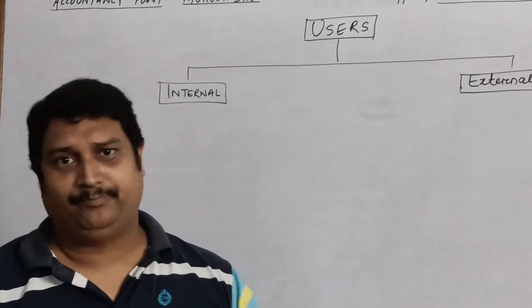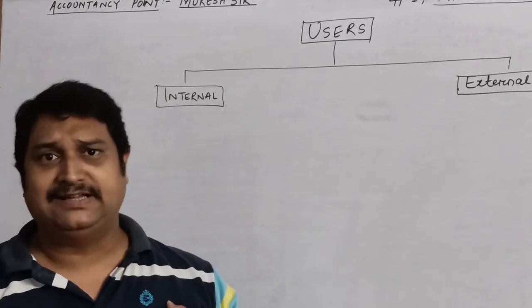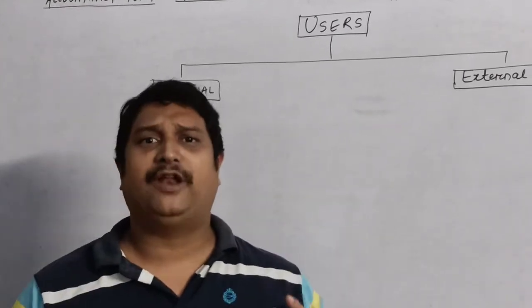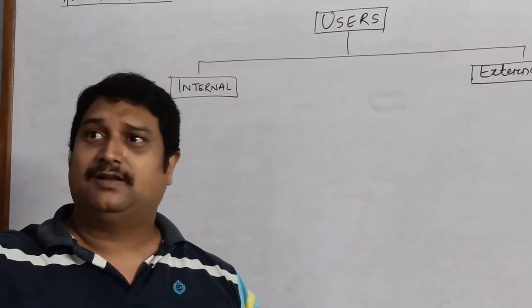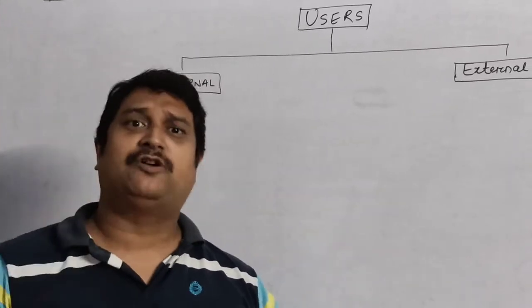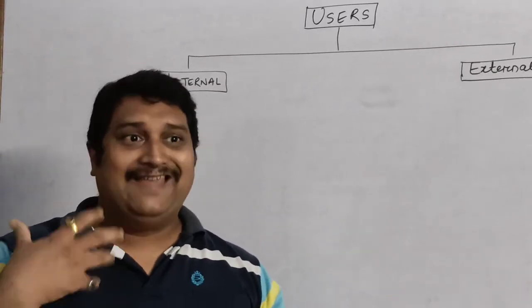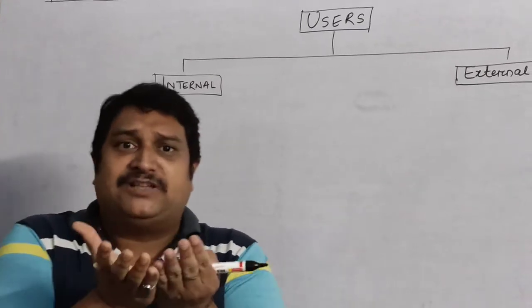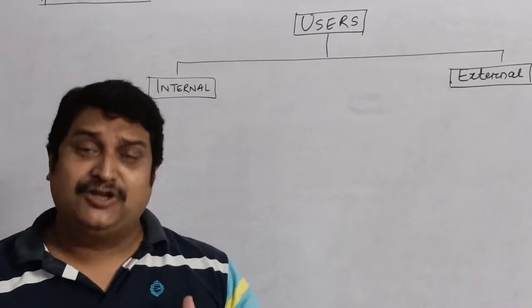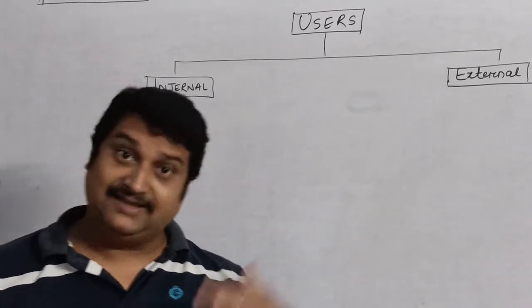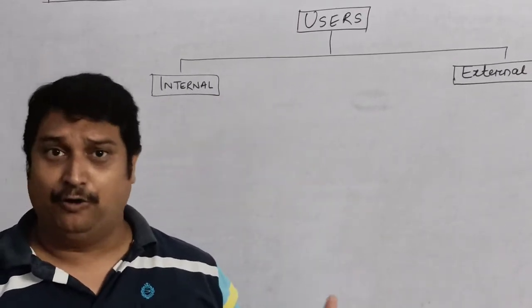The question is why? Suppose I have a business and I am maintaining my books of records according to my own convenience. So what will happen? If somebody else comes to check my books of accounts, will he be able to understand? No. So there is a need for uniformity in all the methods by which I maintain the books of accounts. That is accounting standards, Indian accounting standards, IFRS, all those things have to be followed in order to bring uniformity.